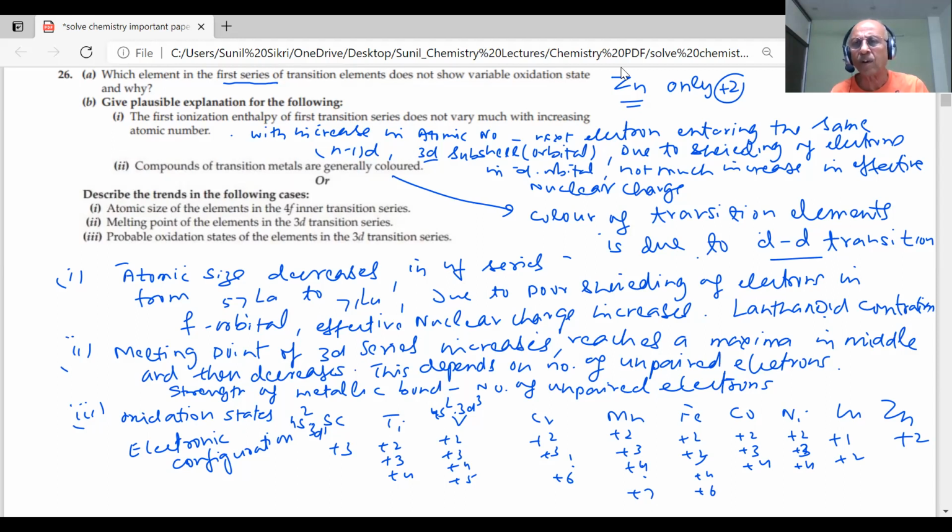They are going to form more compounds in different oxidation states because they can form covalent and metallic bonds, students, depending on the number of unpaired electrons. Is it clear? Noted? Noted, students? Okay? Yes, sir. The 4s and 3d orbitals are of comparable energy, so they can both participate in bonding, students.